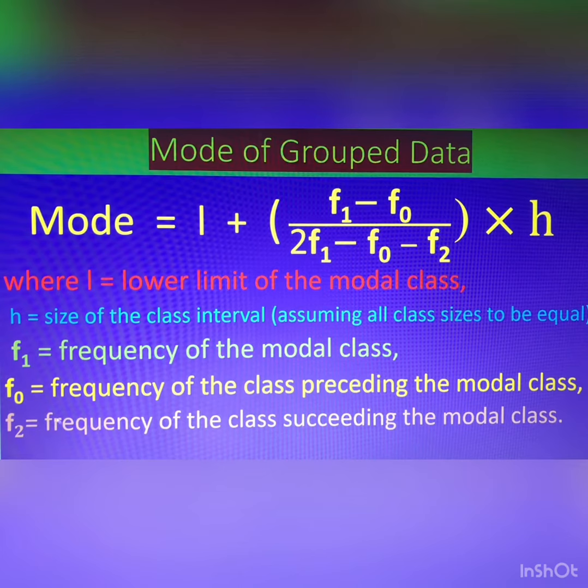So 0 is the frequency of the class before the modal class, this is the frequency of the modal class, and f2 is the frequency of the class after the modal class.